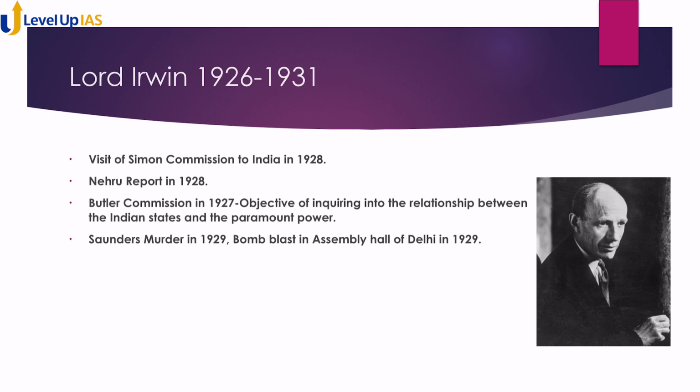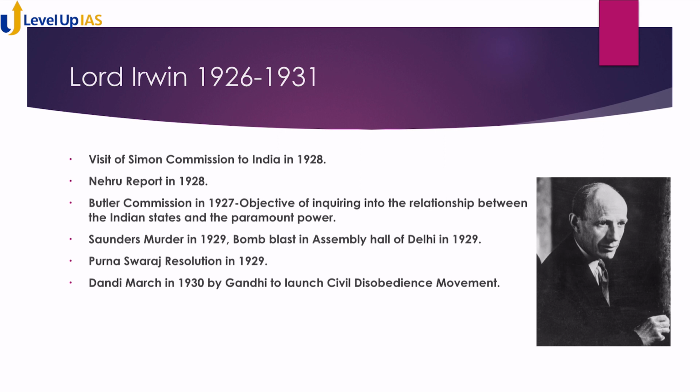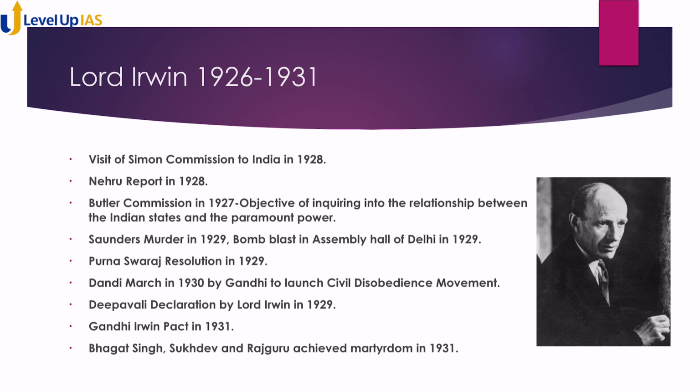Saunders murder in 1929, bomb blast in Assembly Hall of Delhi in 1929, Purna Swaraj resolution in 1929, Dandi March in 1930 by Gandhi to launch civil disobedience movement, Deepavali Declaration by Lord Irwin in 1929, Gandhi-Irwin Pact in 1931. Bhagat Singh, Sukhdev and Rajguru achieved martyrdom in 1931.